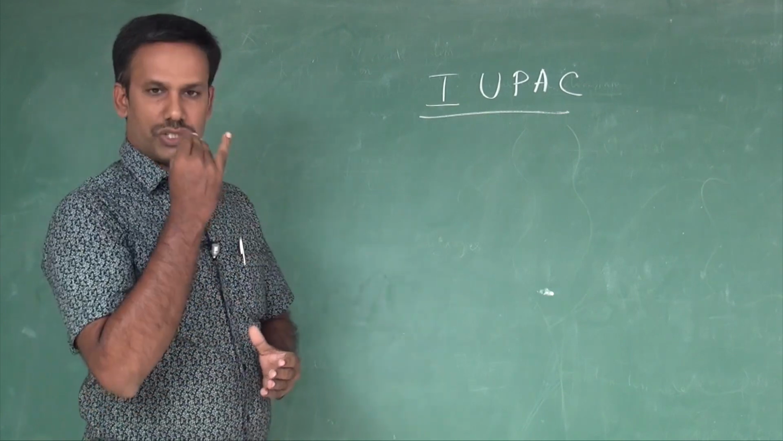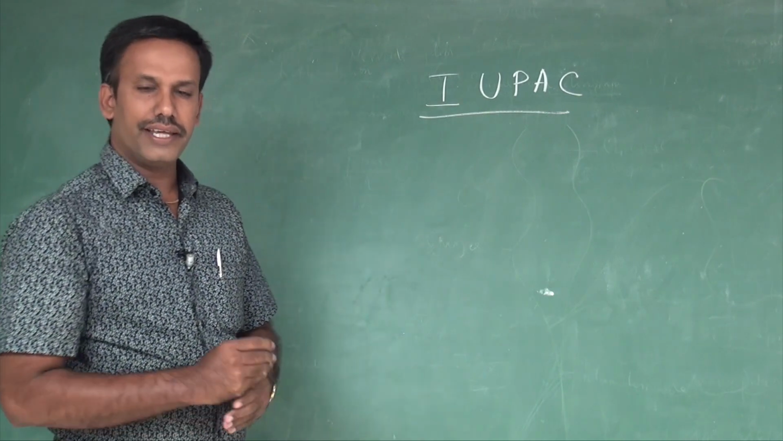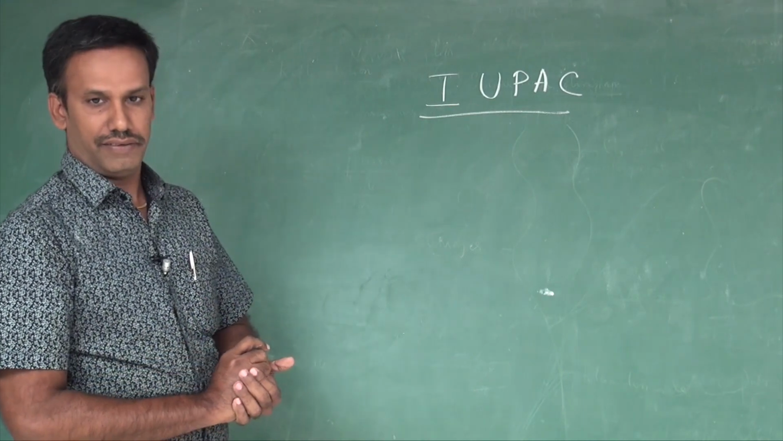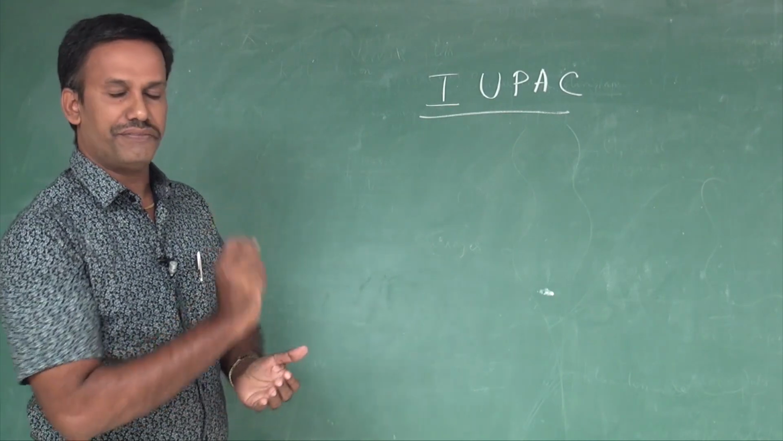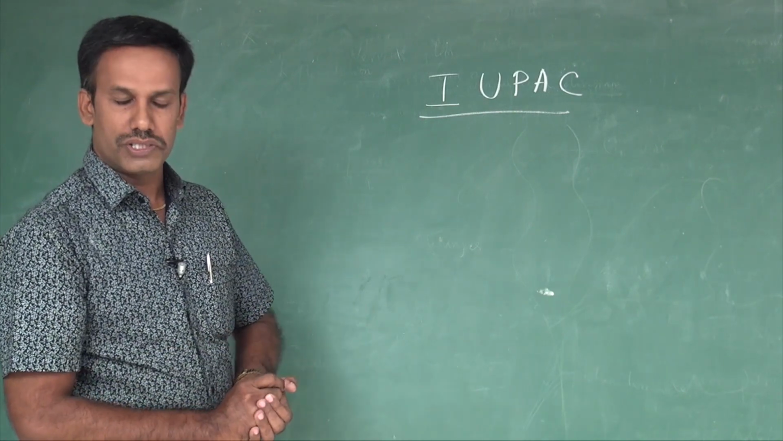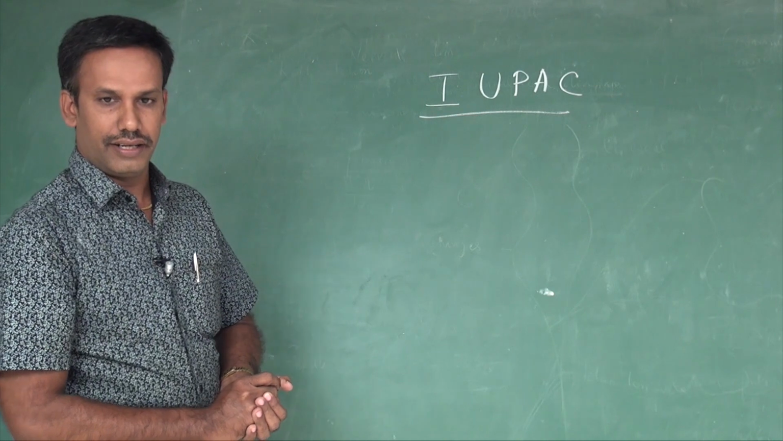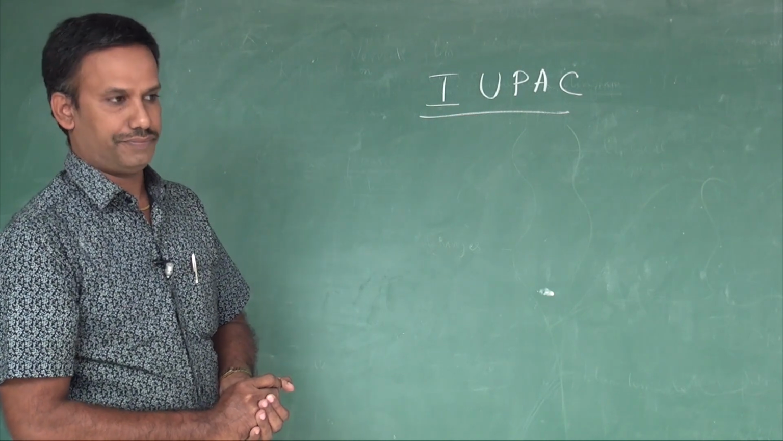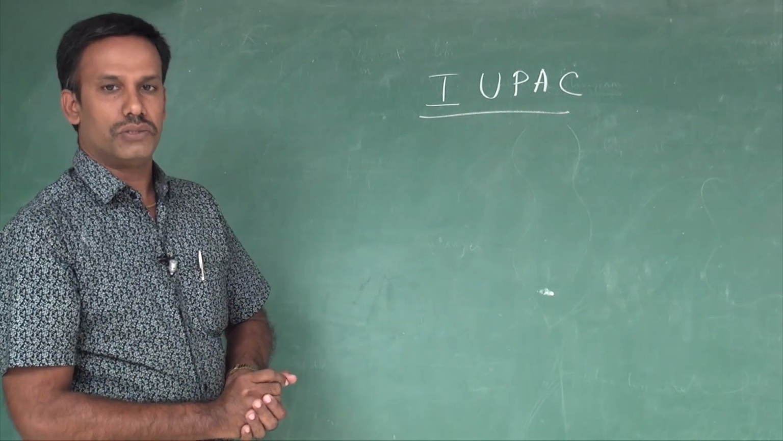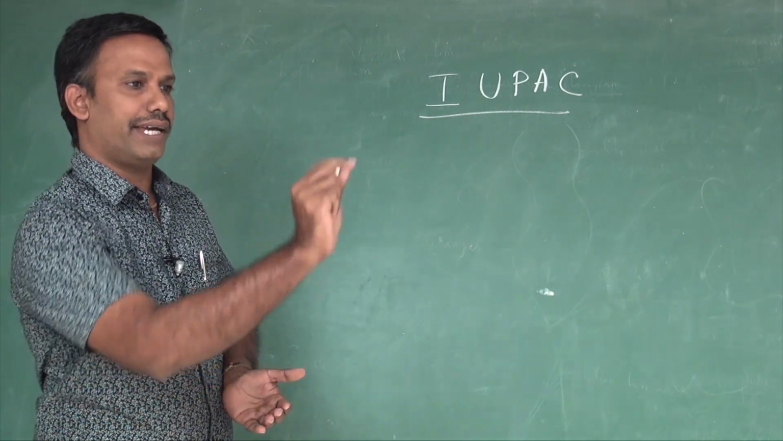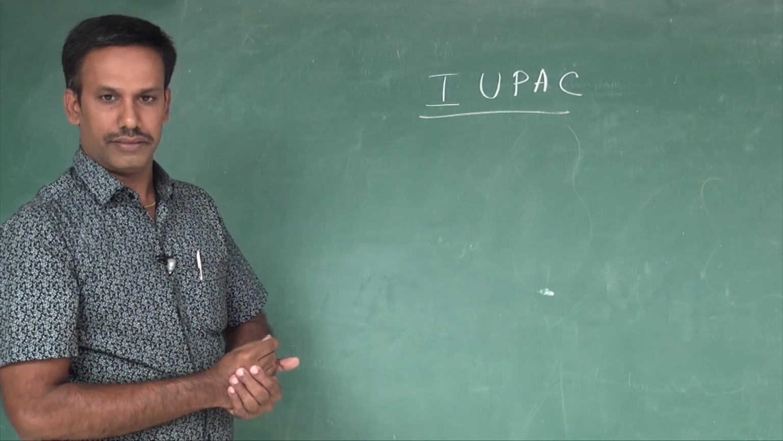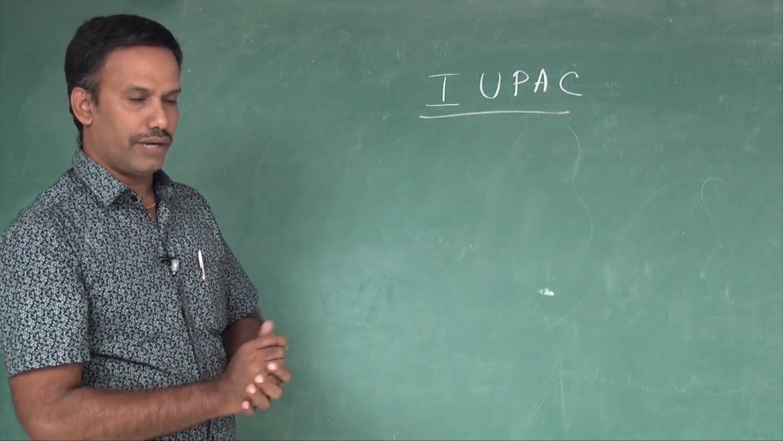Then, IUPAC, why does it come? In ancient days, they named the compounds based on their sources. For example, formic acid comes from the source named redant. In Greek, redant is called formica. So the acid is derived from those sources, and they named it formic acid. So, it was making a lot of trouble worldwide.